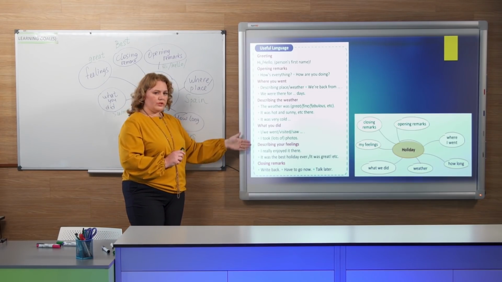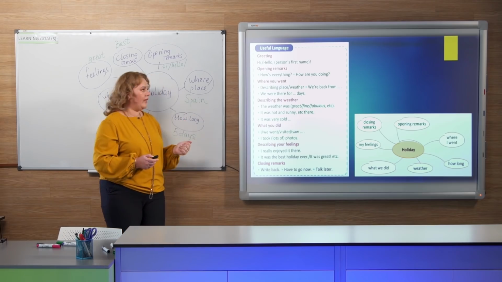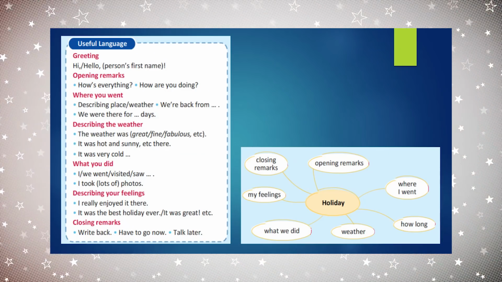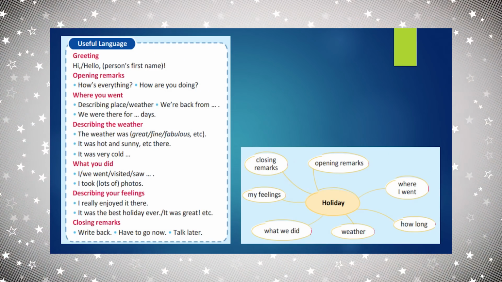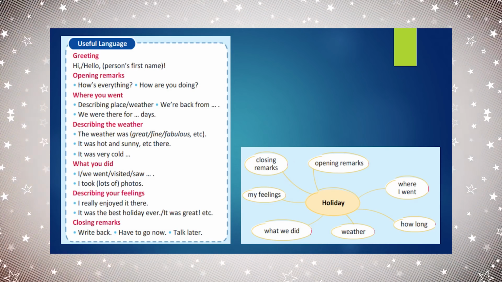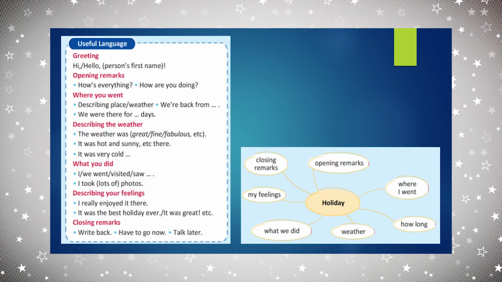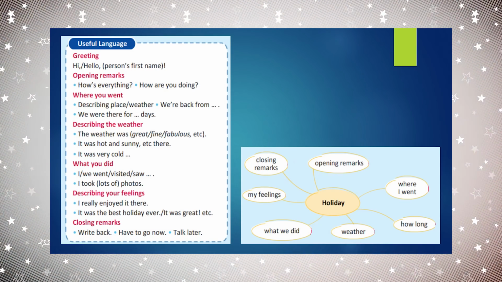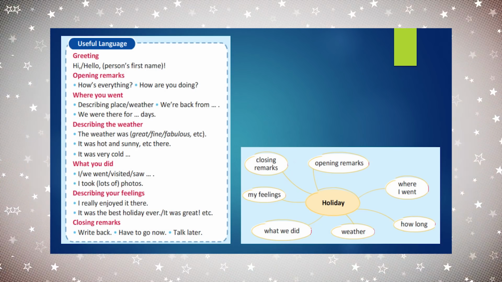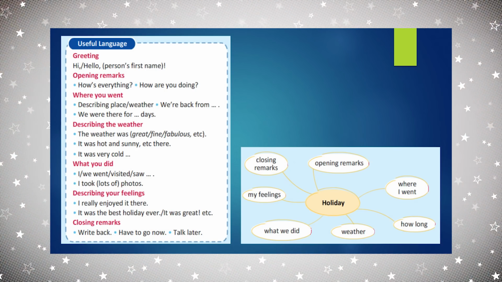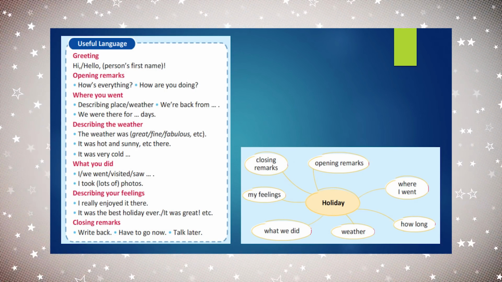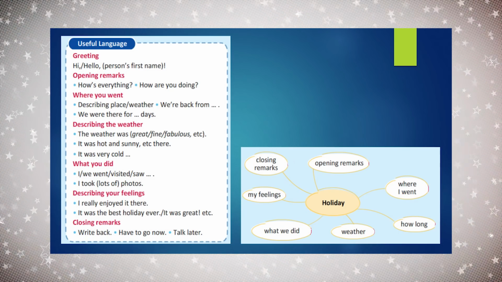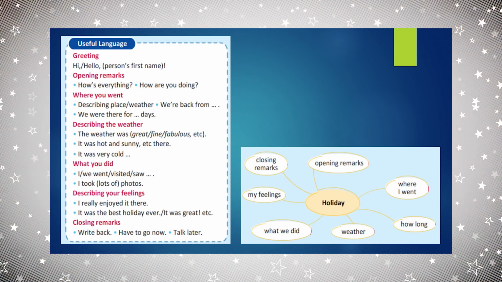So, useful language that can help you. Okay, let's have a look. Greetings: hi, hello, and you use the person's name. Opening remarks like, how's everything, how are you doing? Where you went, describe the place, the weather. We are back from, we were there for that many days. Describing the weather again, the adjectives like great, fine, fabulous, and others.